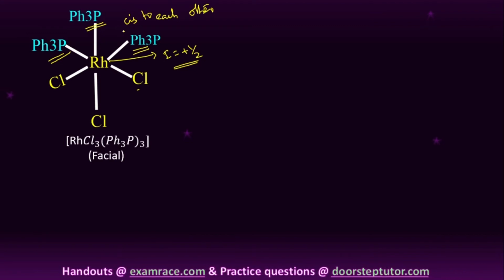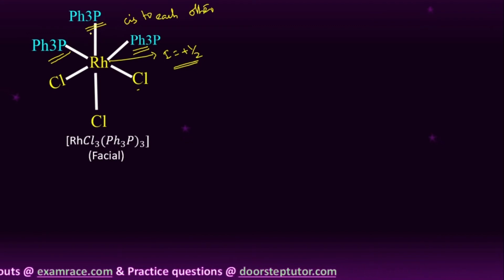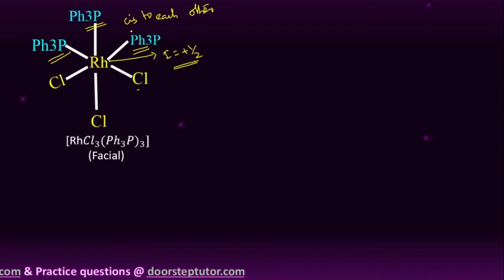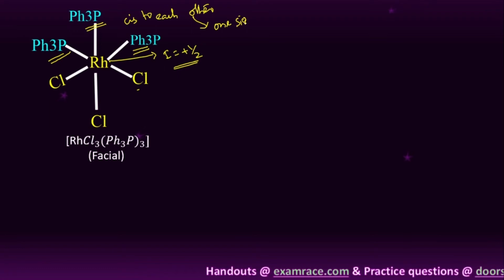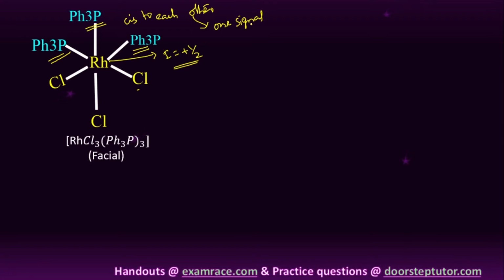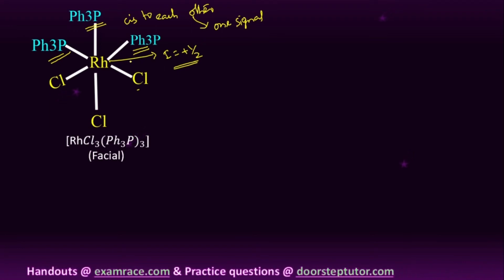Okay. So here all these 3 triphenyl phosphine atoms are chemically equivalent and give only one signal. That is very, very important. All these cis give only one signal, but it couples with the rhodium I value.